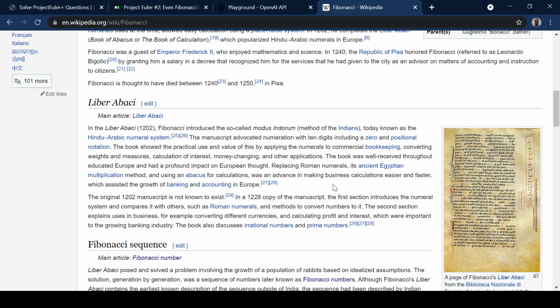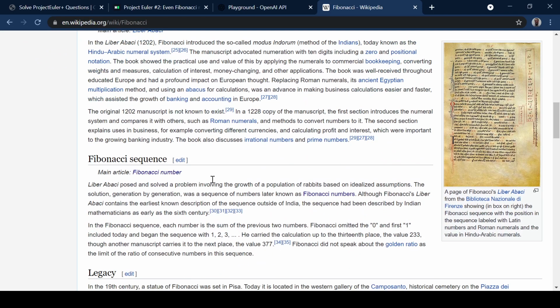Because Roman numerals are a bit weird because you can modify a number by putting something before it or after it. So like IX is 9, and that's kind of not very good. You want a single digit that's not going to change. It makes it much easier to do calculations. And the book also discusses irrational numbers, which were known to the ancient Greeks, and prime numbers. So amazing. And he created the sequence which is named after him.